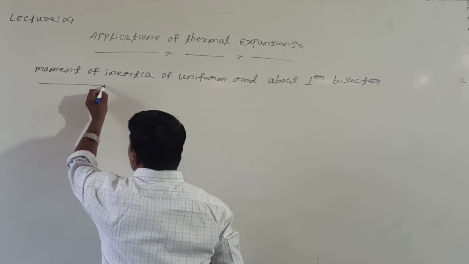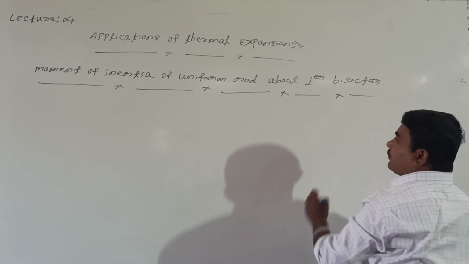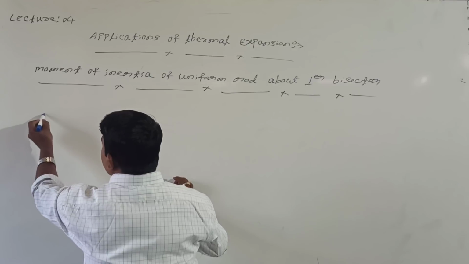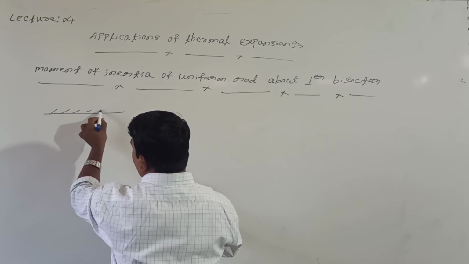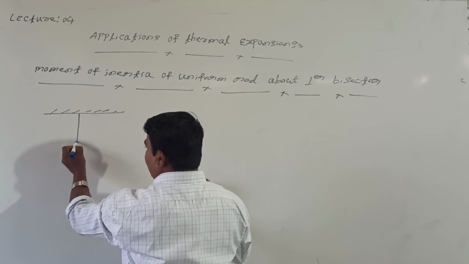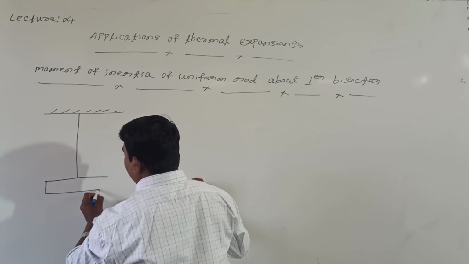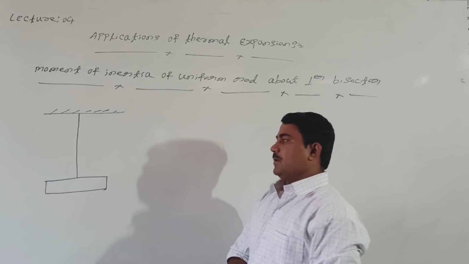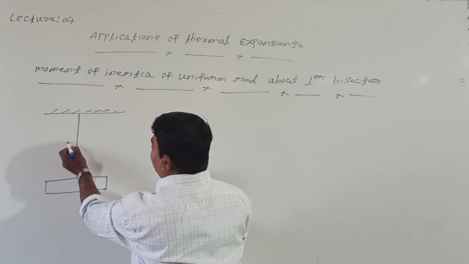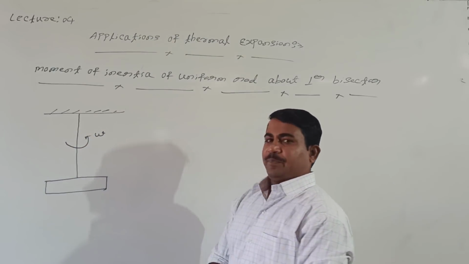See here. How does this uniform rod look for the perpendicular bisector? Students, I will take this as the rigid support. To this rigid support, I will attach a small light wire. To this light wire, I want to join a uniform rod. This is the uniform rod, right? When the uniform rod is freely suspended, it may rotate like this, with angular speed omega.